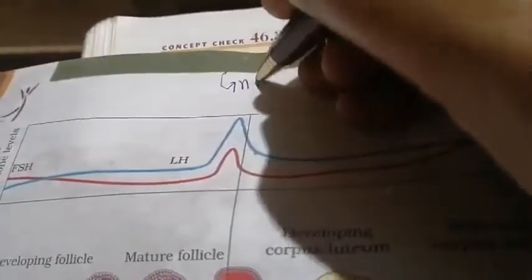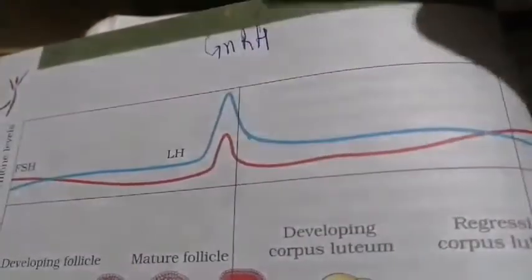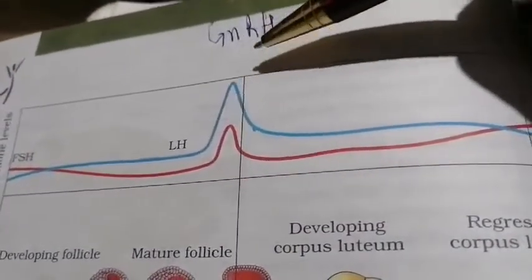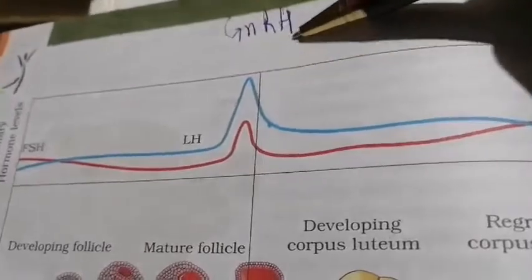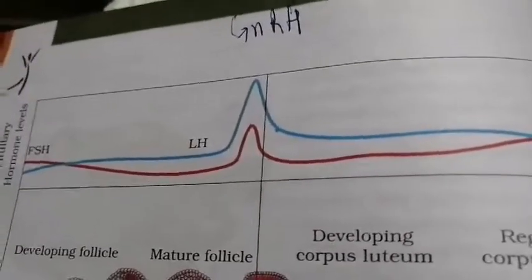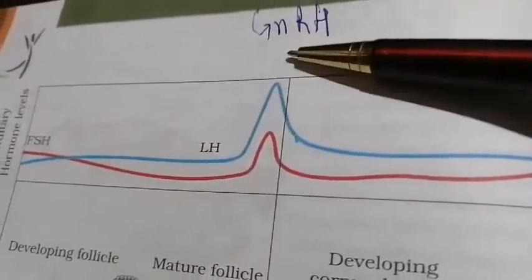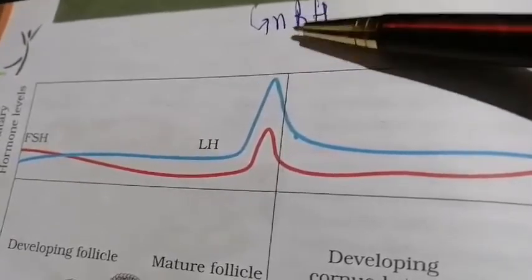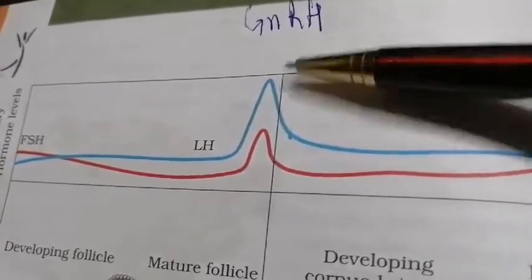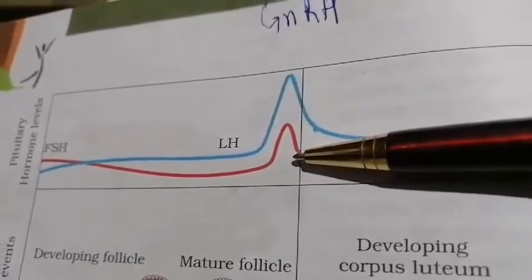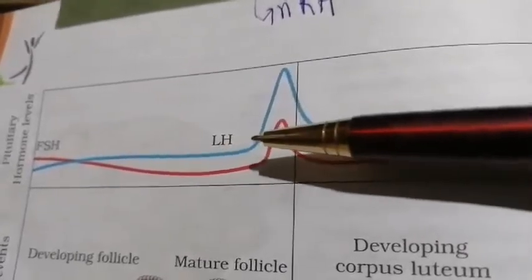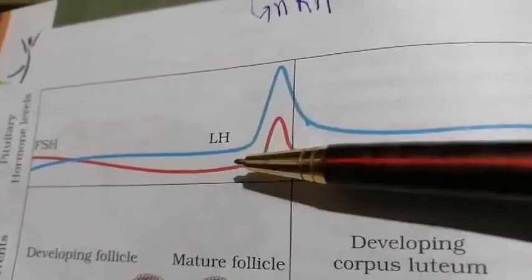I hope you know what GnRH is. GnRH is gonadotropin releasing hormone, which is released from the hypothalamus. When there is a very low level of estrogen, the hypothalamus releases GnRH, which acts on the anterior pituitary, and it causes the release of two hormones, follicle stimulating hormone and luteinizing hormone.